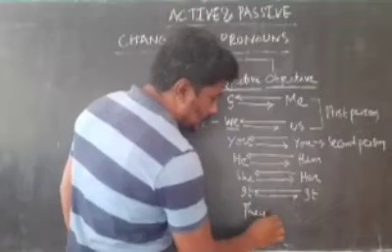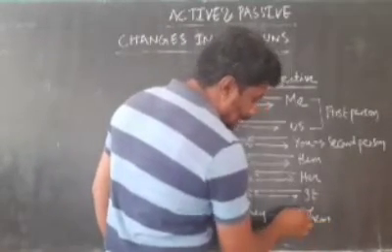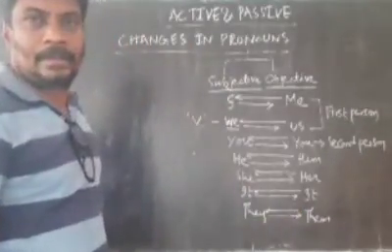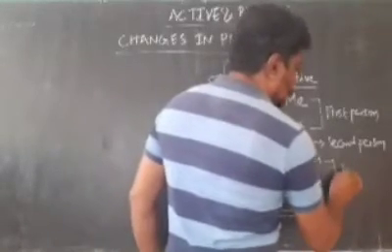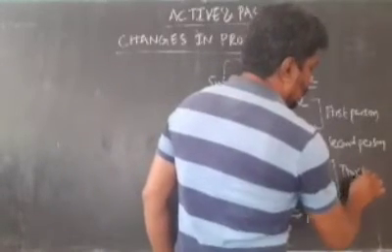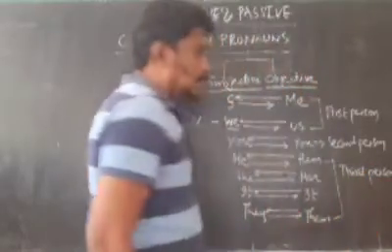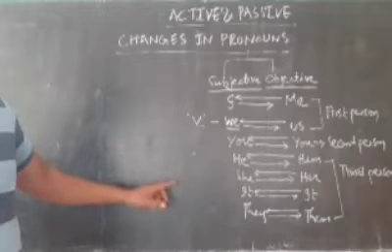They changes to them, and again this them changes back to they. See, these three are third person pronouns.